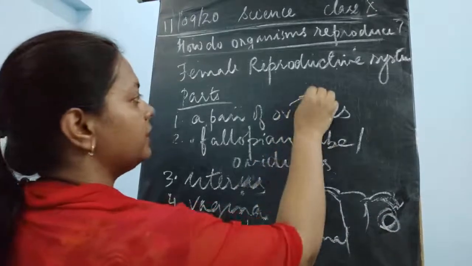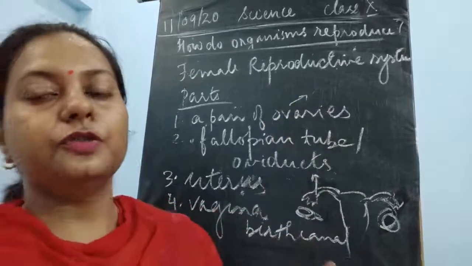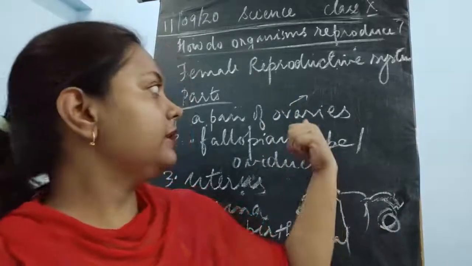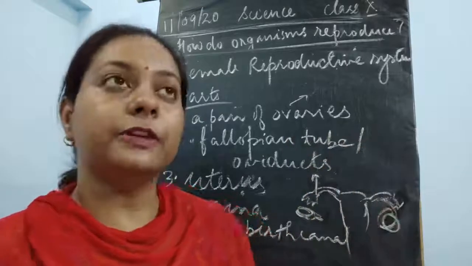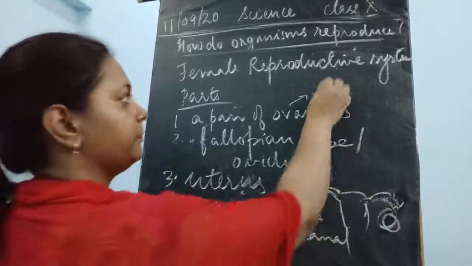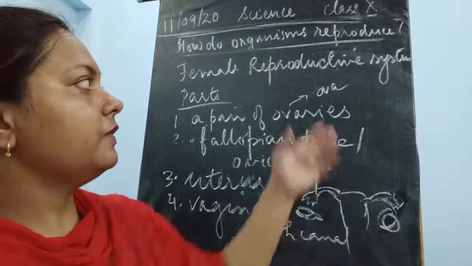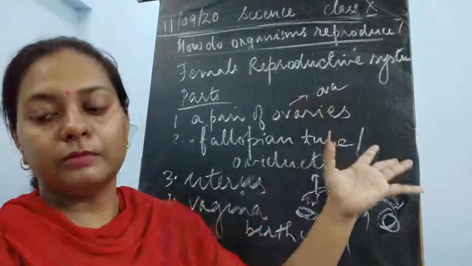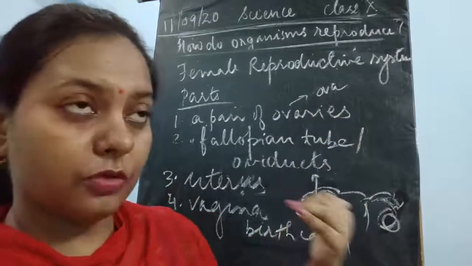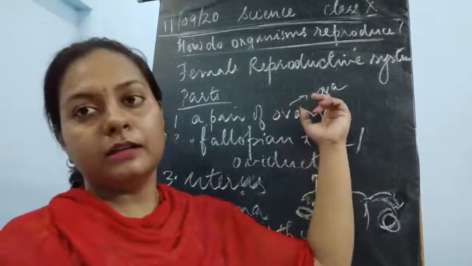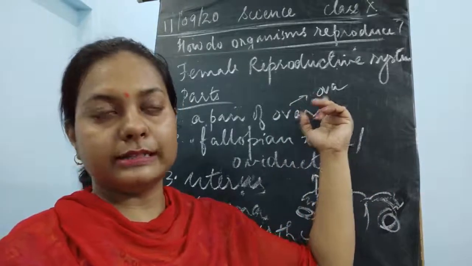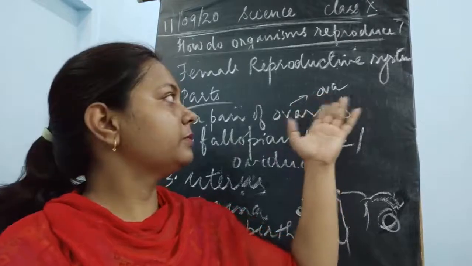The ovary has two functions. As the testis had two functions, similarly the ovaries also have two functions. The first one is to produce the ova, or ovum. Both are the same; ovum is the singular and ova is the plural. So the ovary produces ova.